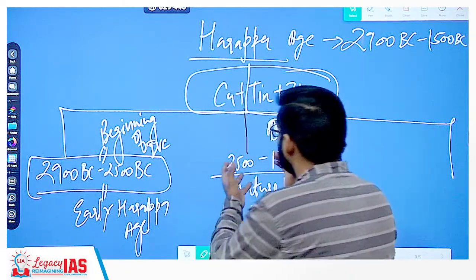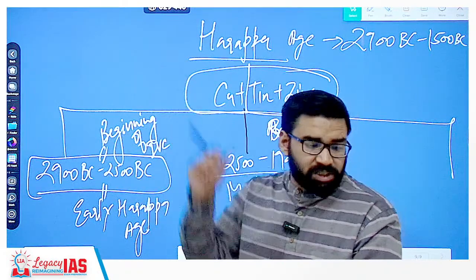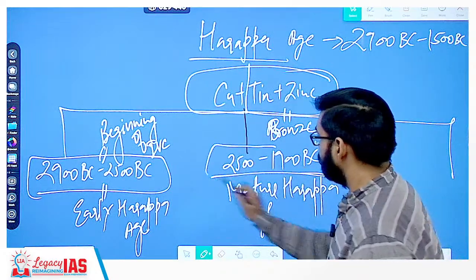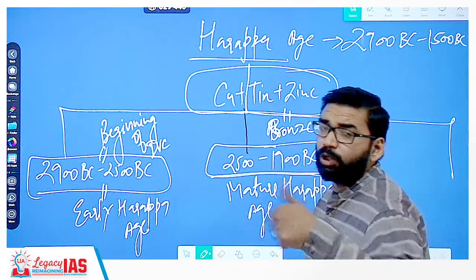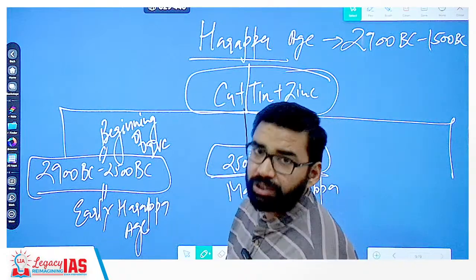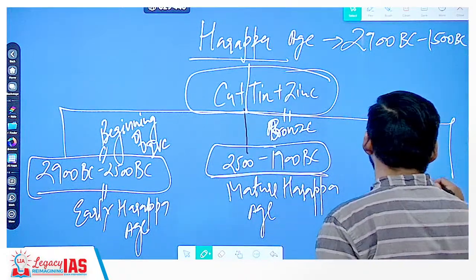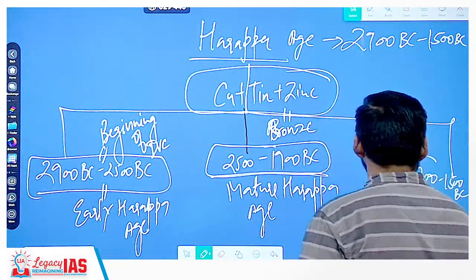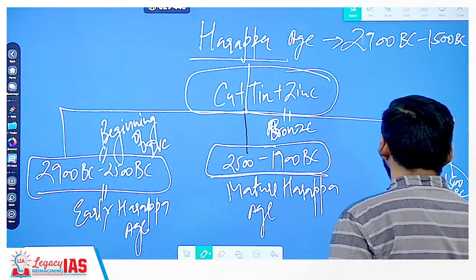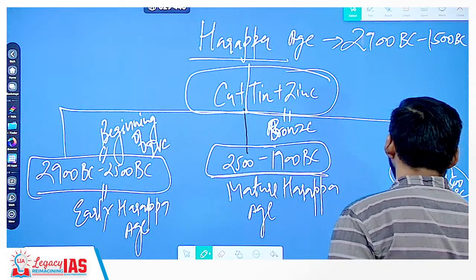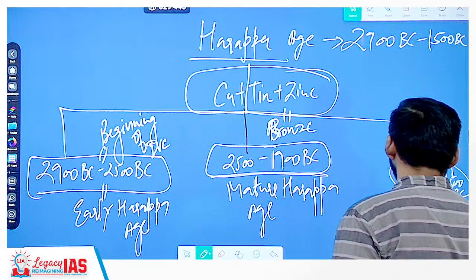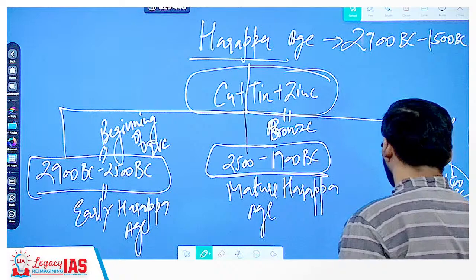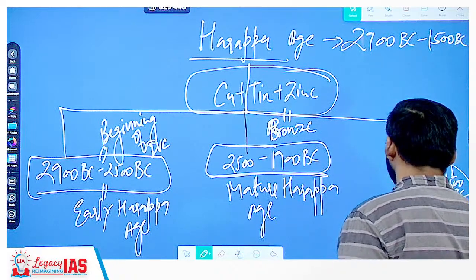So bronze uplifted this civilization. Remember this. That is why Indus Valley civilization is also called Bronze Age civilization. And from 1900 to 1500 BC, till the advent of Aryans, this time period is called Late Harappan Age, and this represents the decline of Indus Valley civilization.